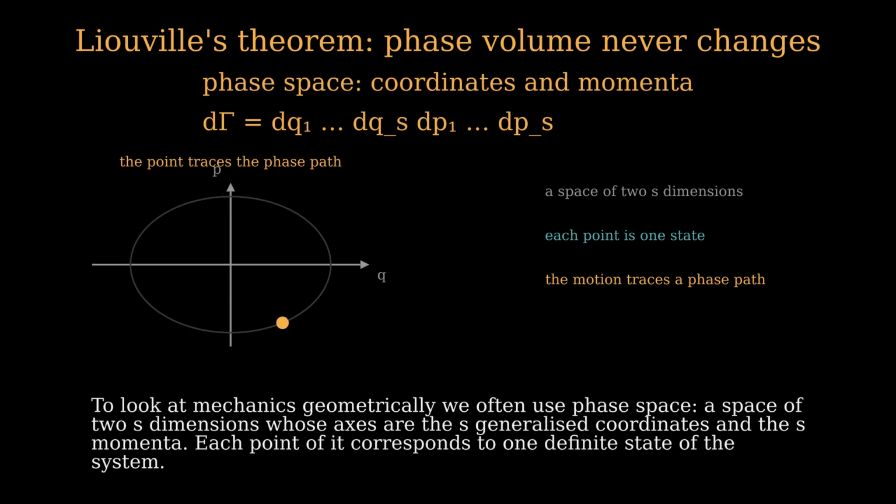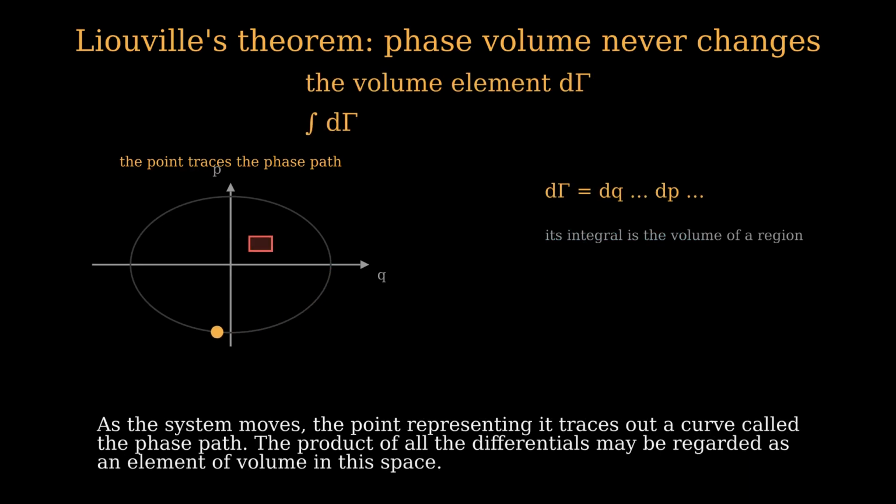To look at mechanics geometrically, we often use phase space, a space of two s dimensions whose axes are the s generalized coordinates and the s momenta. Each point of it corresponds to one definite state of the system. As the system moves, the point representing it traces out a curve called the phase path.